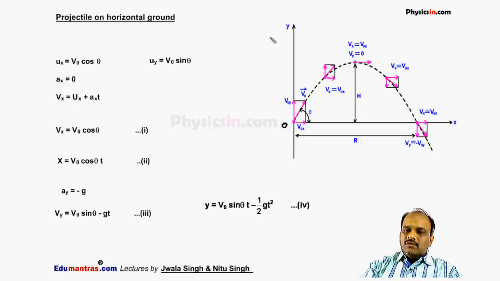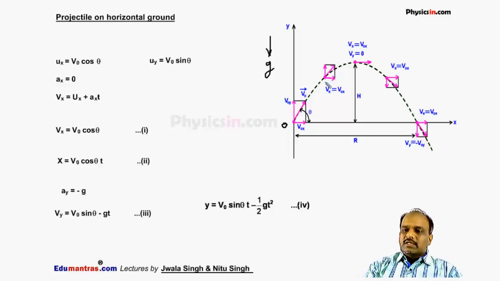The acceleration due to gravity will act vertically downward. So if I throw a particle with some speed v0 at an angle theta with horizontal, then we can say the horizontal speed of the particle is ux, that is equal to v0 cos theta, whereas the vertical velocity of the particle initially is uy, that is equal to v0 sin theta. As we know, ax is equal to 0, whereas ay is equal to minus g.